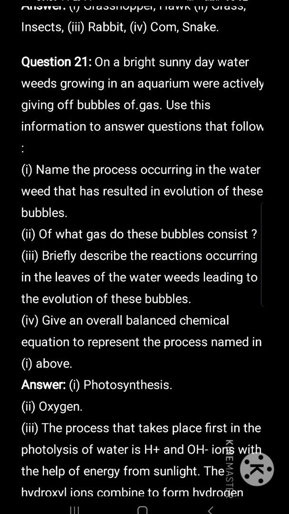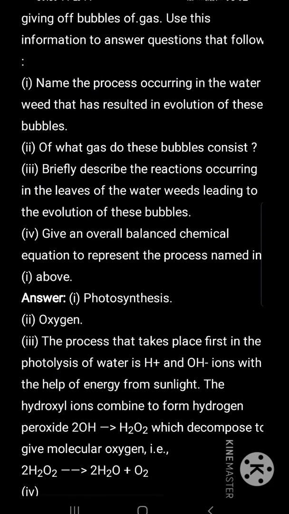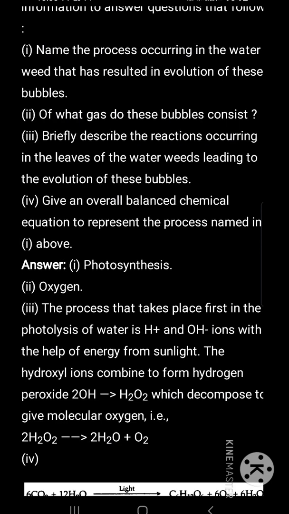On a bright sunny day, water weeds growing in an aquarium were actively giving off bubbles of gas. Use this information to answer the questions that follow. Name the process occurring in water weed that has resulted in the evolution of these bubbles. Photosynthesis. Photosynthesis is the process occurring in the water weed that has resulted in the evolution of these bubbles.